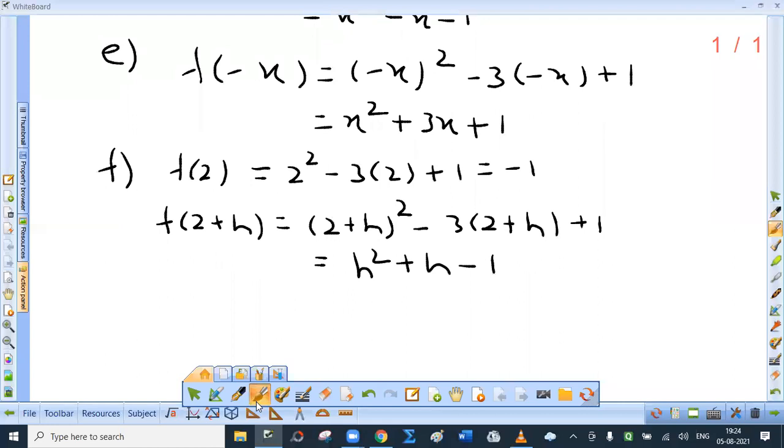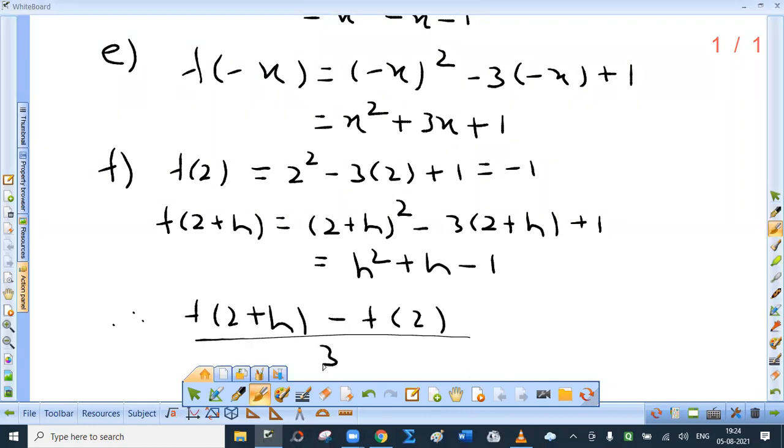Now, what is asked? So, we are asked to find f of 2 plus h minus f2 upon 3. I will substitute the values. H square plus h minus 1 minus f2.